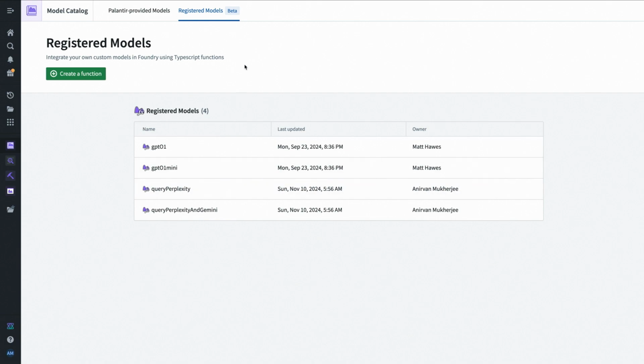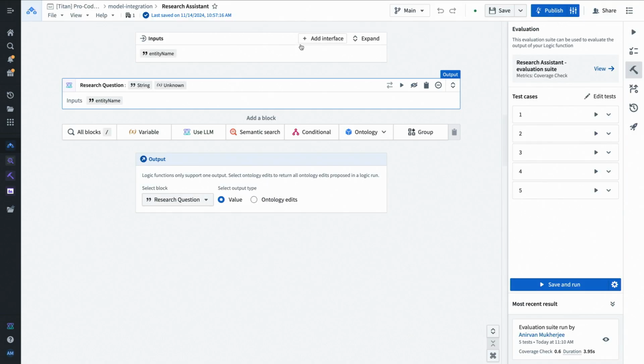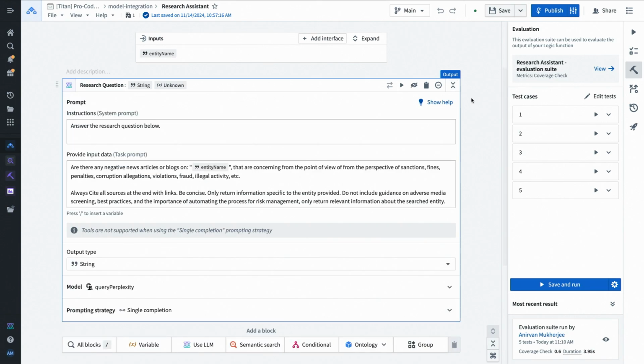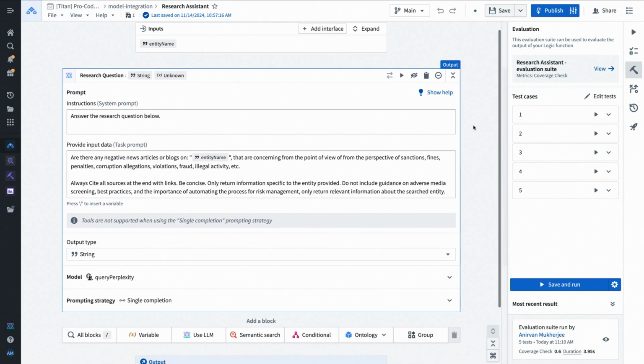So I'm going to hop over to an example of a logic file. And here we basically built a toy research assistant. So you probably can't read this, but basically it takes in an entity name and will say, is there any negative news, articles, or blogs, or other things about this entity that we know about? Cite your sources, et cetera. And if you're familiar with Perplexity, they actually give you the links to the websites. You can go and validate that.